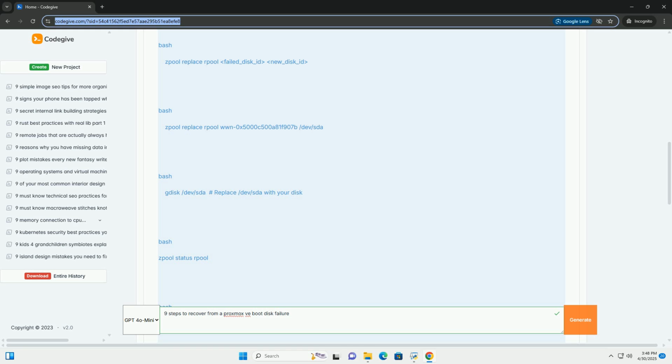Understand ZFS replication, optional. If you're using ZFS replication to another pool or server, the recovery process is much simpler. You can promote the replica to become the primary. This guide doesn't cover ZFS replication specifically, but it's a highly recommended setup for production environments.